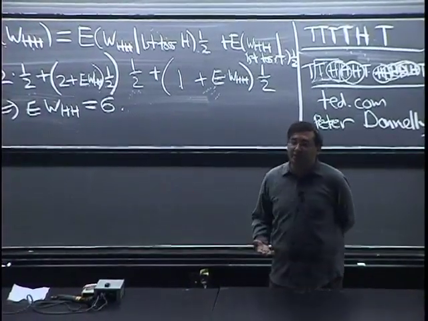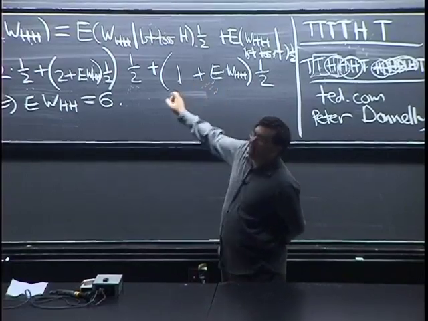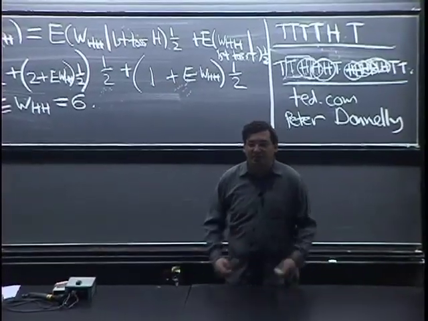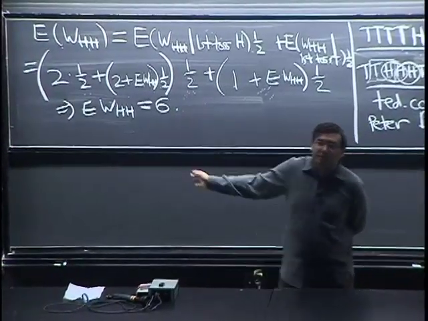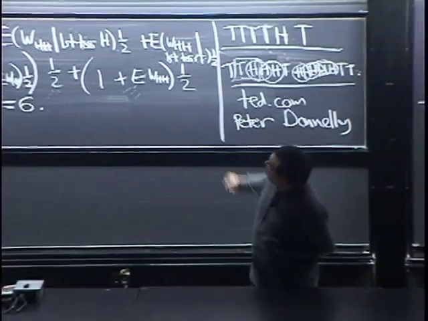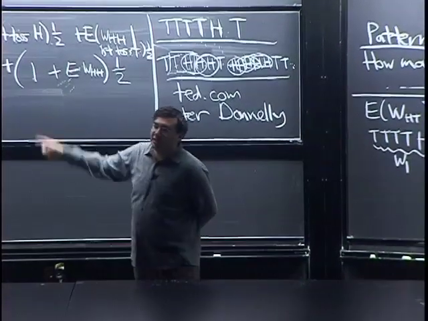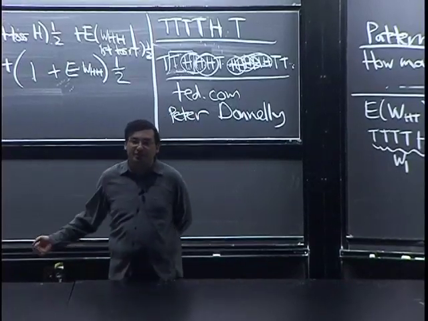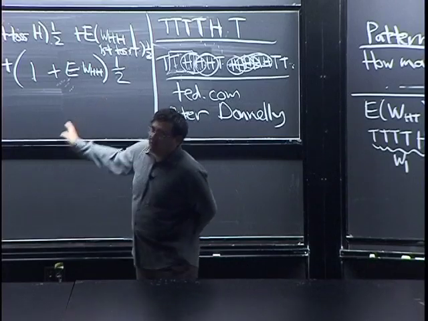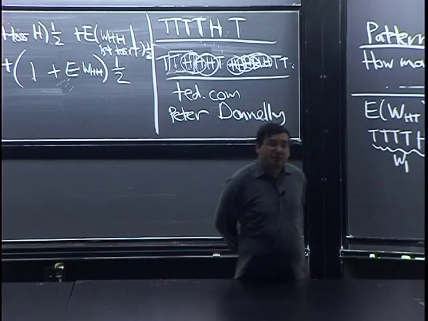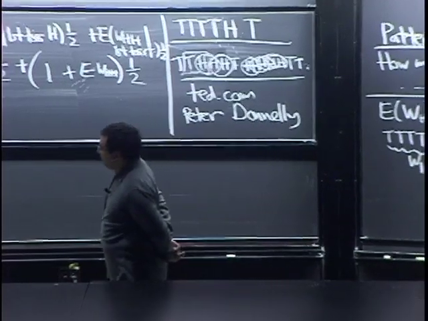So you can see that conditional expectation, just like in the Gambler's Ruin, lets us break this complicated problem up into simpler pieces by conditioning on the first 2 tosses. I did it in 2 steps, but we could also have done this at the very beginning by breaking it up into 4 cases based on the first two tosses. That might have been even easier, but anyway, I did the 2-step way.